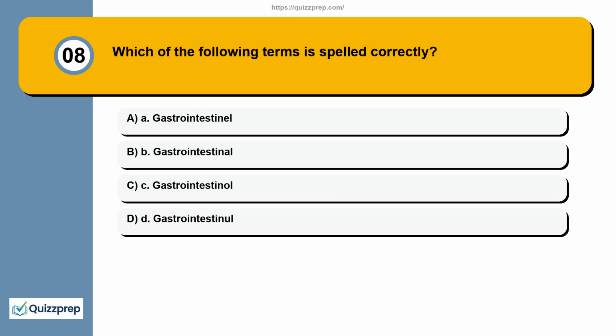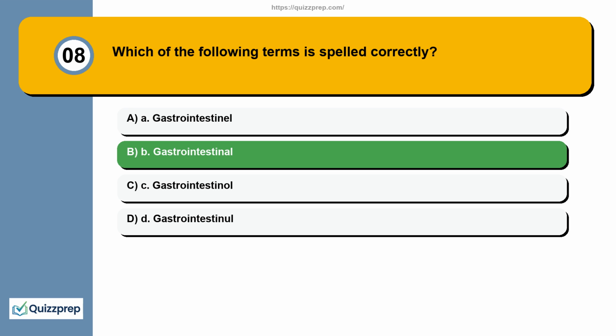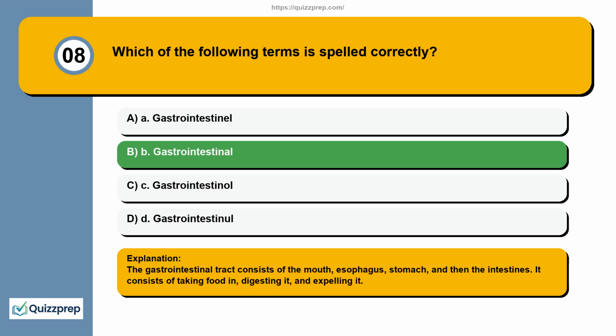Question 8. Which of the following terms is spelled correctly? A. Gastrointestinal. B. Gastrointestinal. C. Gastrointestinal. D. Gastrointestinal. The gastrointestinal tract consists of the mouth, esophagus, stomach, and then the intestines. It consists of taking food in, digesting it, and expelling it.